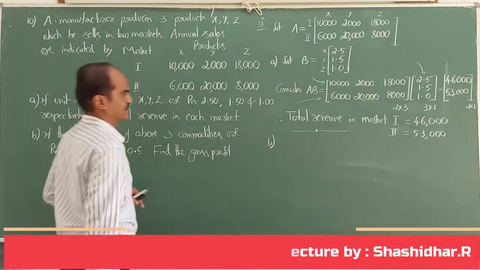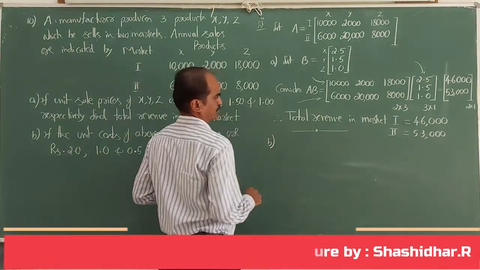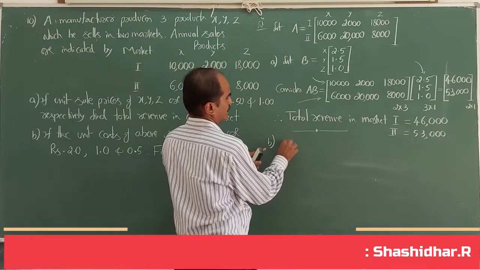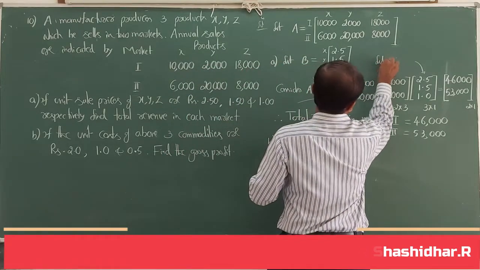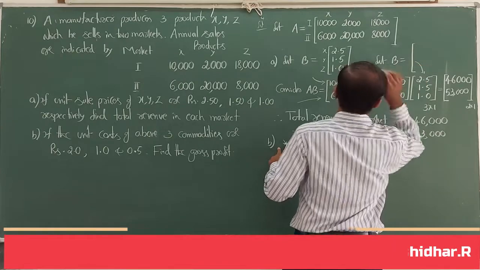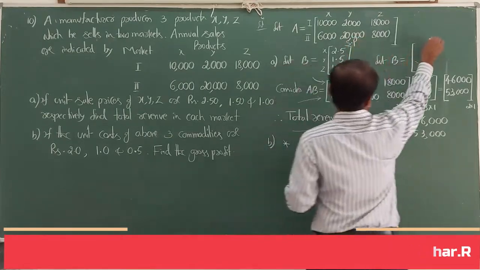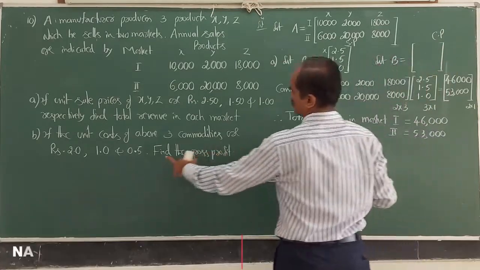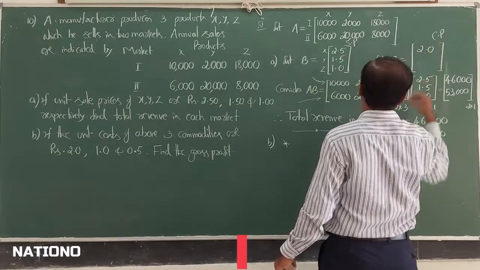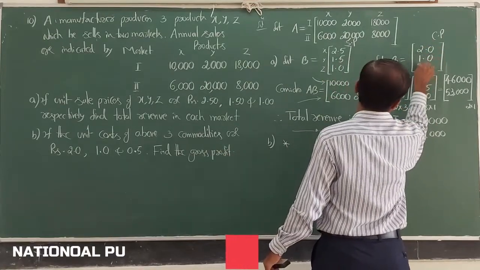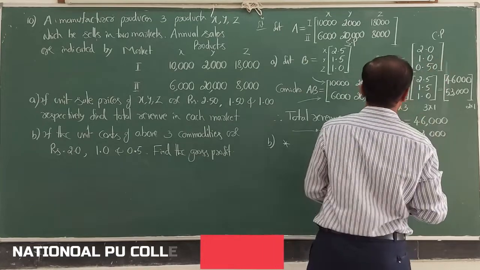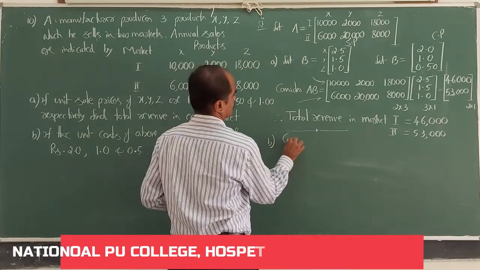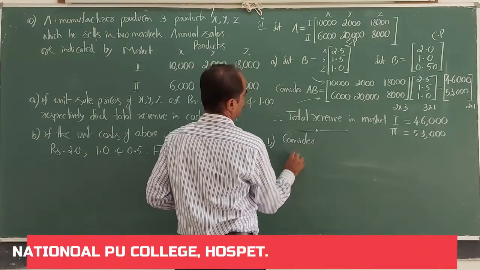This is the cost price. Let B equal to, so here you have to write matrix B. This is the selling price, this is the cost price. How much is it? Rupees 2.0, 1 rupee, and 50 paisa. After writing the B matrix, again you have to consider A into B.